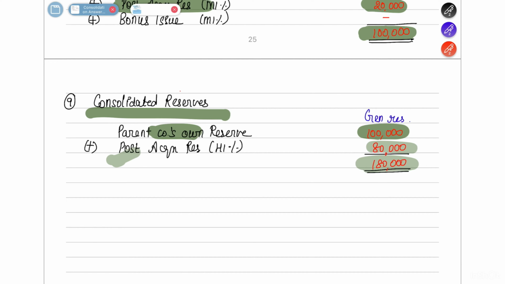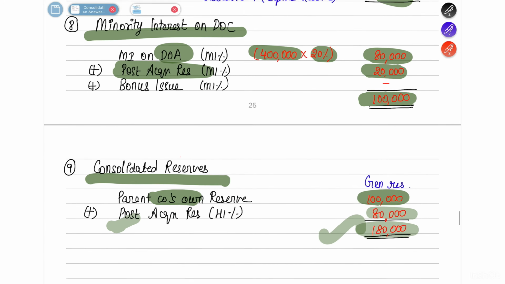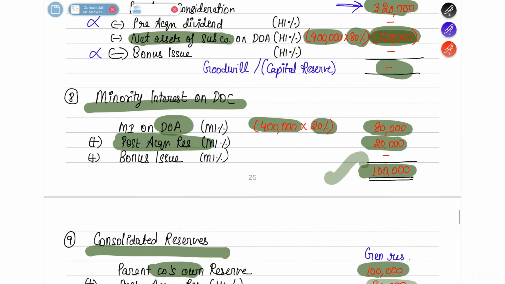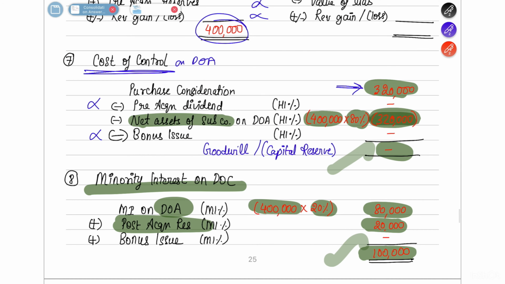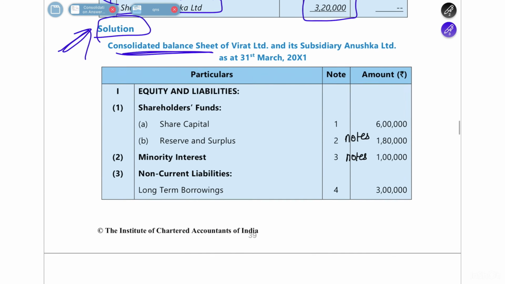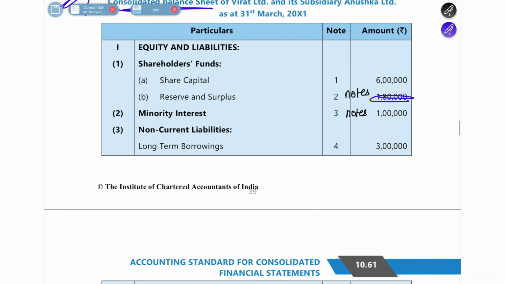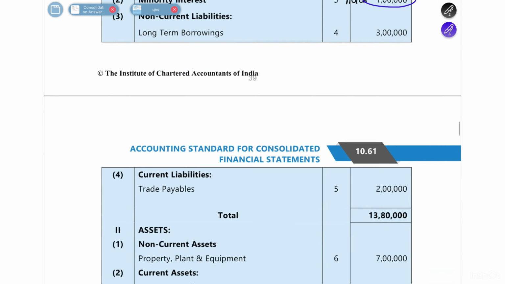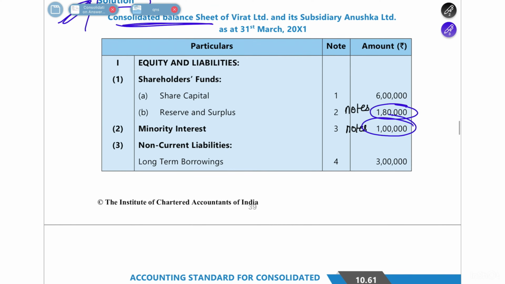So now what you have to write here? 1 lakh 80,000 worth of consolidated reserve, minority interest will be 1 lakh, no goodwill or capital reserve. These three things you have to remember. If you see in the question again, consolidated reserve is 1 lakh 80,000, minority interest is 1 lakh, there is no goodwill or capital reserve. The rest of the things you have to just directly add. If you do that, you will get your consolidated balance sheet here.